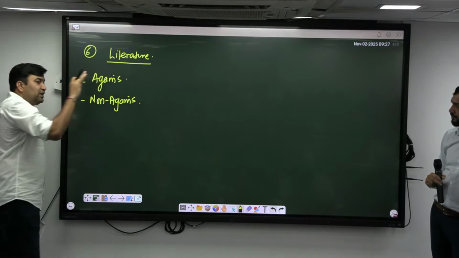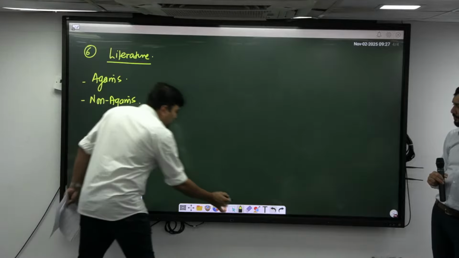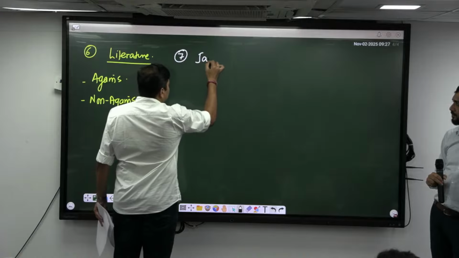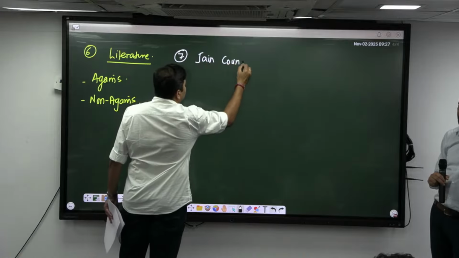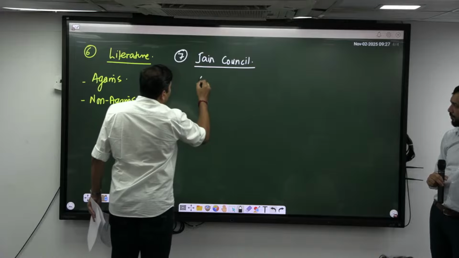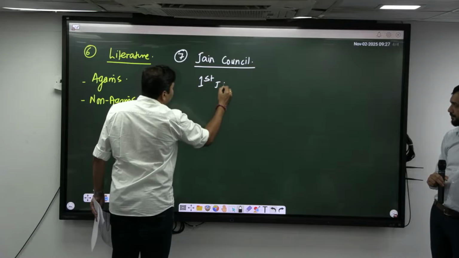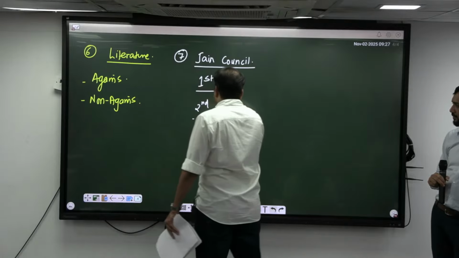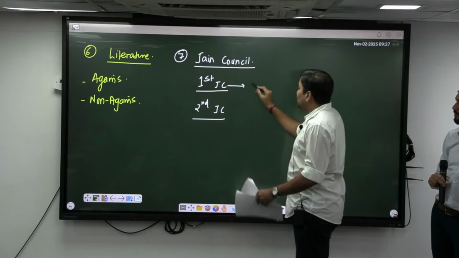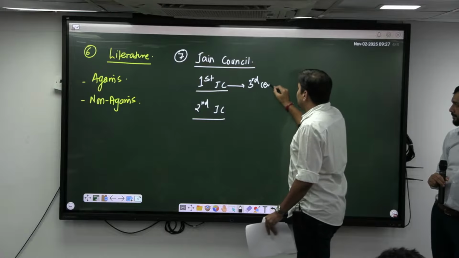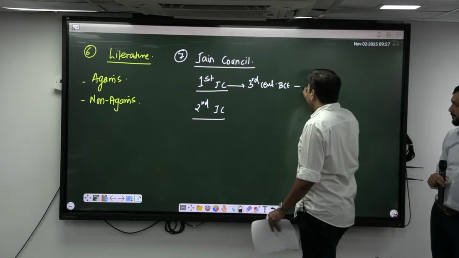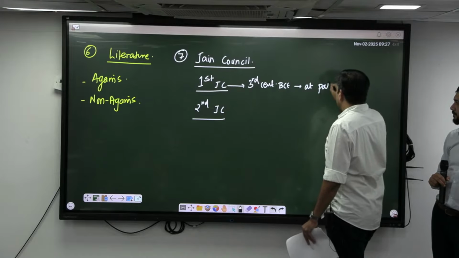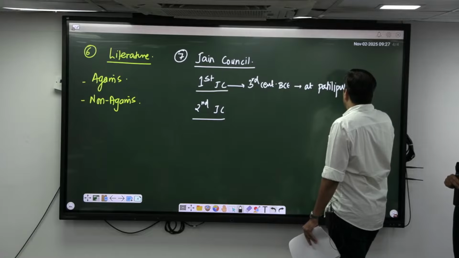This literature was compiled during the Jain councils. There are two major Jain councils, correct? The first Jain council took place in the 3rd century BC and was held at Patliputra in North India.